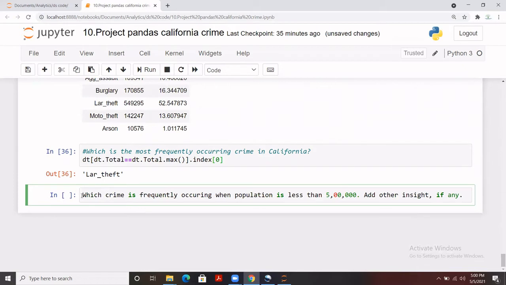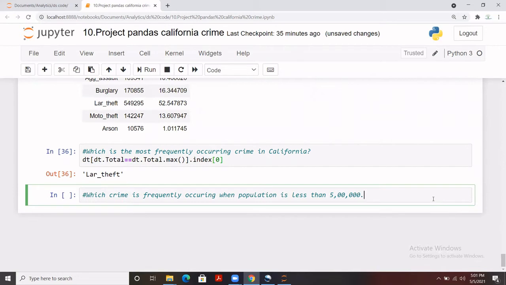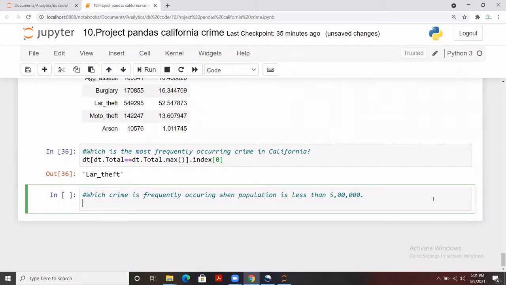So what we need to do, we have to apply a condition. Which crime is frequently occurring when population is less than this? So we needed to apply a filter for the population column when the population is less than 5 lakh. So how are we going to do it? We are going to take the actual data df, not the dt we created after applying certain conditions. So I'm going to use df only here.